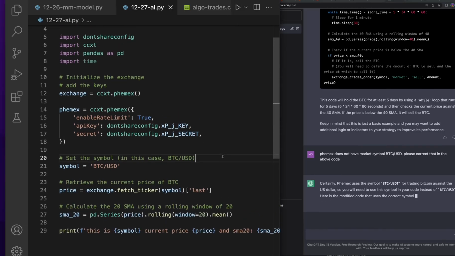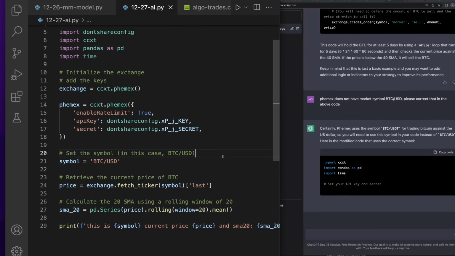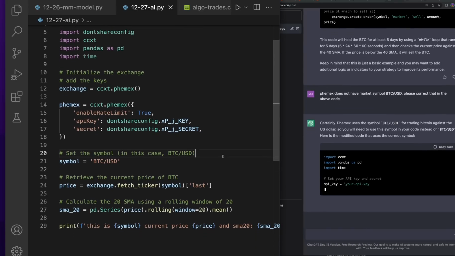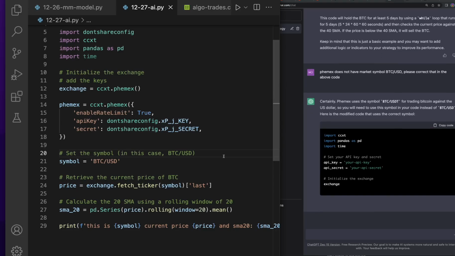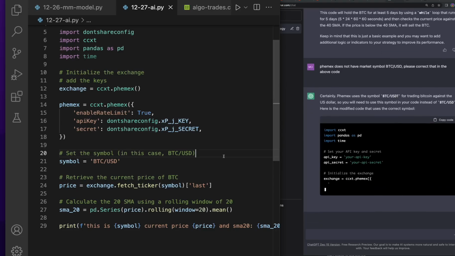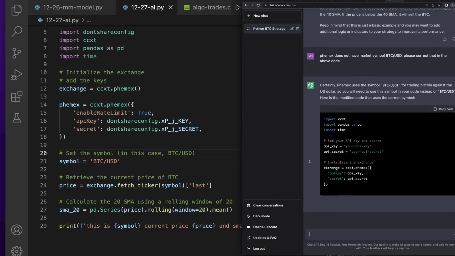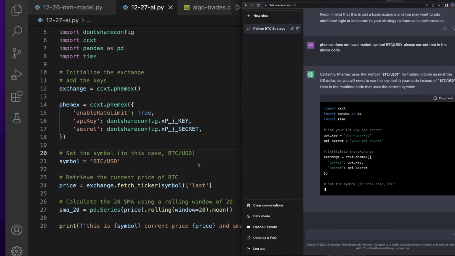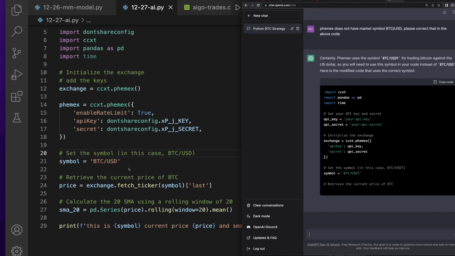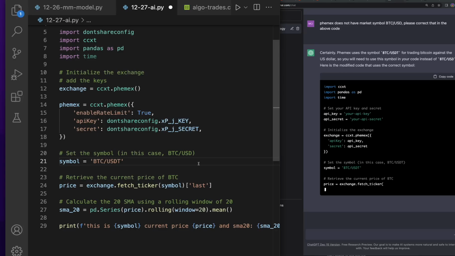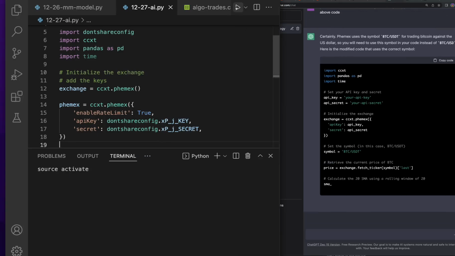So the way I look at this is I don't think immediately it's going to remove the need for developers like you and I, or maybe just I, and if you're learning this, you eventually. But I think as a developer, this is going to speed things up a lot. And obviously, I'm just showing you the front end right now, which is ChatGPT-3, but you can use the OpenAI APIs to try a bunch of different stuff. Let's see if it has the USDT, because that's essentially what it said. It says, hey, I'm changing USD to USDT. Let's see if that works.